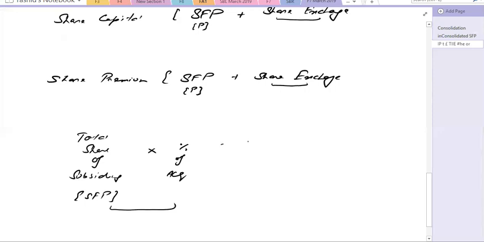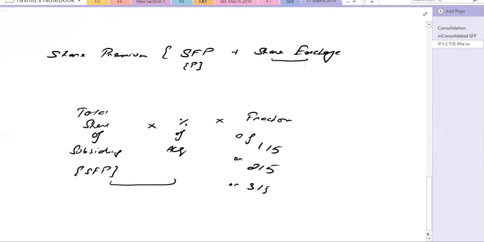Then you multiply it by the fraction. In the exam, the examiner will tell you that the parent has issued shares in a fraction, for example, 1 for every 5, 2 for 5, 3 for 5, whatever. When you multiply by the fraction, that gives you the number of shares issued by the parent.